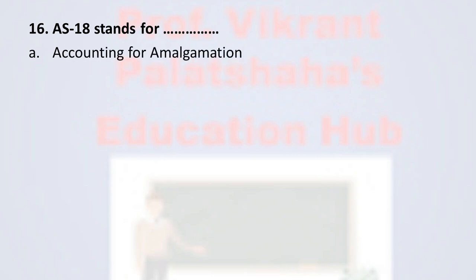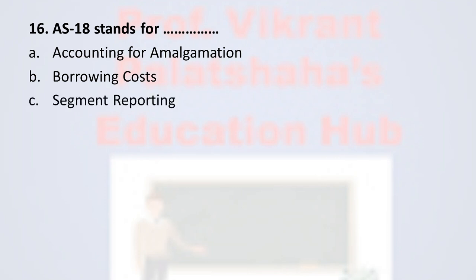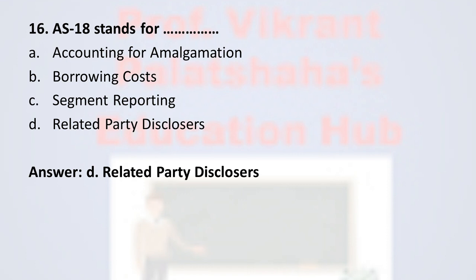The next question, number 16. Accounting standard 18 stands for dash dash. Option number A, accounting for amalgamation. Option number B, borrowing costs. Option number C, segment reporting. And option number D, related party disclosures. The correct answer for this question is option number D, related party disclosures. Accounting standard number 18 belongs to the related party disclosures.